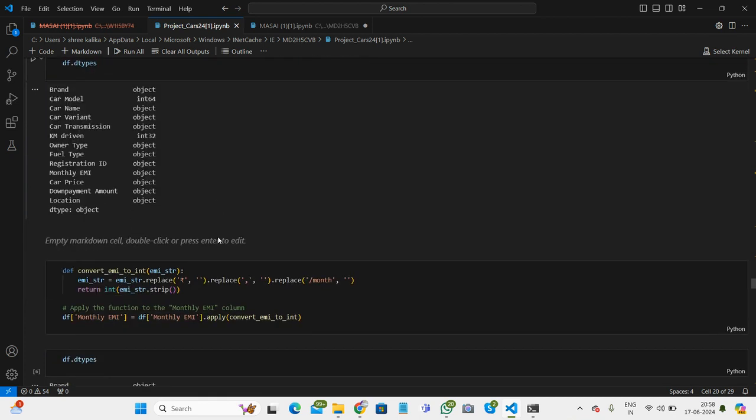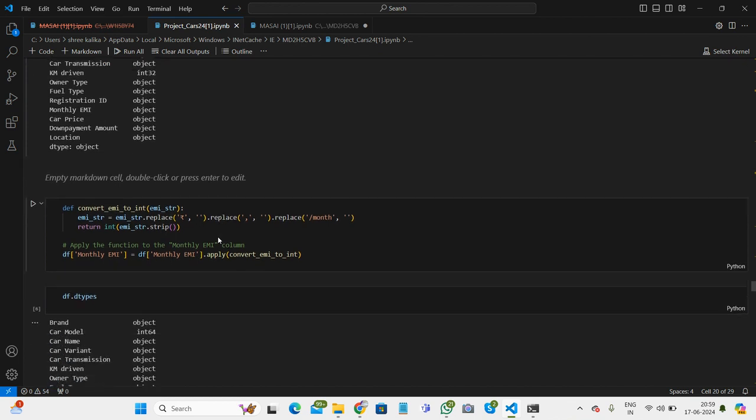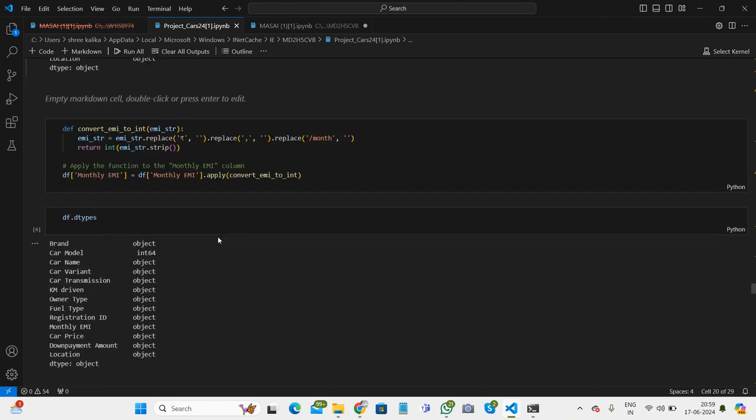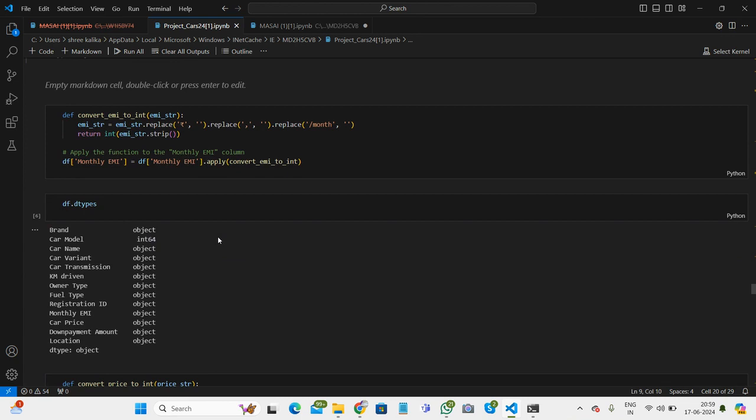The same process is followed to convert EMI to integer. Here we want to change monthly EMI to integer. Monthly EMI is of data type object, but we want it as float. For that we create a function, and in the function we use the replace function. In the replace function we change the rupee symbol into blank space. After that we check the df data types, and here the data type of monthly EMI is converted into integer.